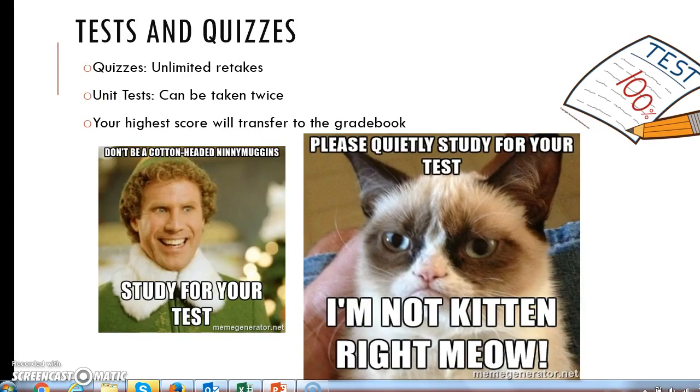Tests and quizzes in this course can be taken multiple times. Your quizzes are set to have unlimited retakes. We set them up this way so that you have multiple opportunities to master the material, so use that to your advantage. Unit tests can be taken twice. So if you don't feel like you did a good job the first time, go ahead, study, and come back and take it the second time. Your highest score will be transferred to the gradebook.